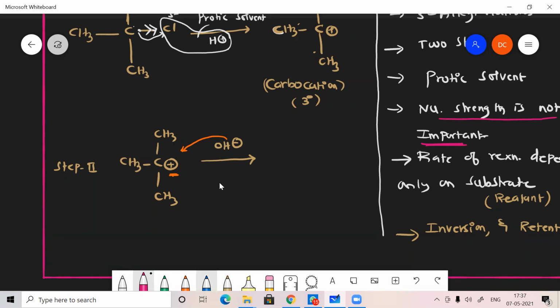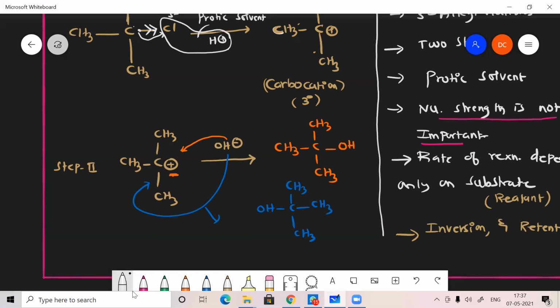So this has a chance of attacking. The nucleophile can attack this side, the front side, or it can attack from the back side also. If it attacks from the front side, what kind of product does it form? I'll get this kind of product: CH3, C, CH3, here also CH3, here OH is up and down. This is a front side attack. If the nucleophile attacks from the back side, then what will be my product? OH, here C, CH3, CH3, here also CH3.